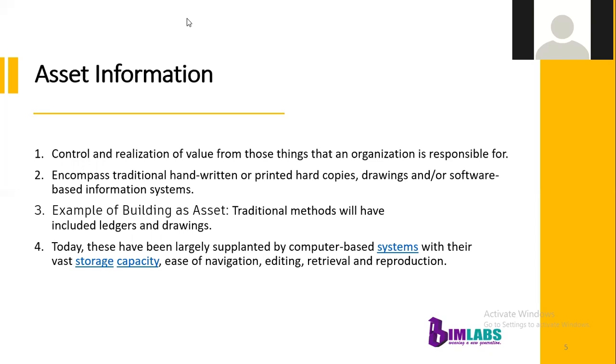And in the previous time, in the traditional method, we used some drawings, sheet drawings, paper drawings, for creating the asset information.